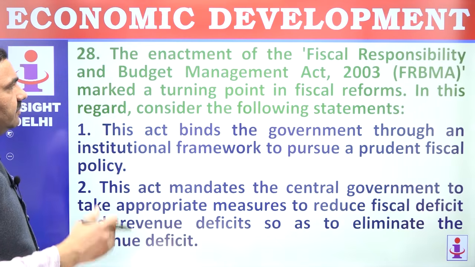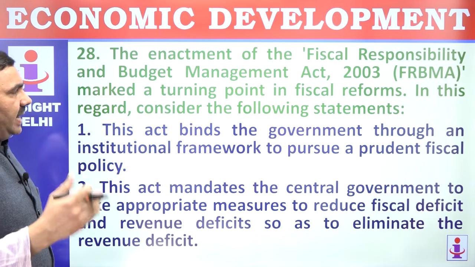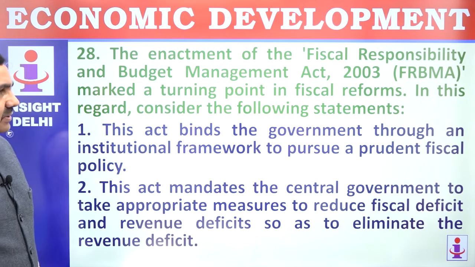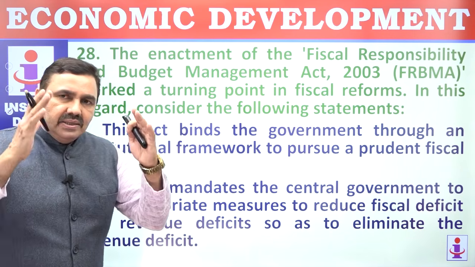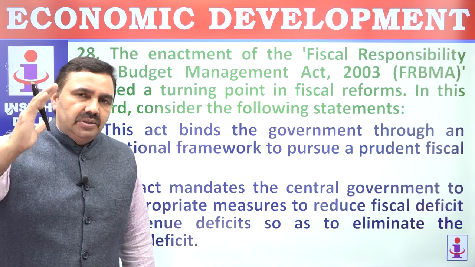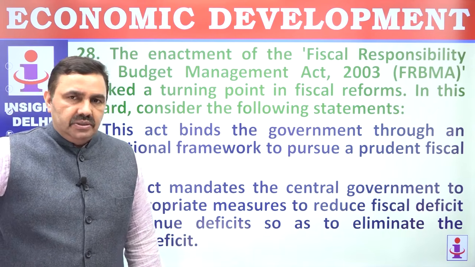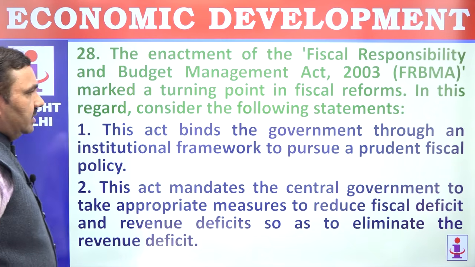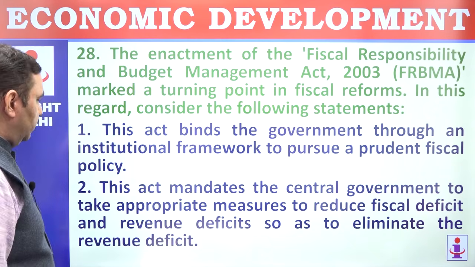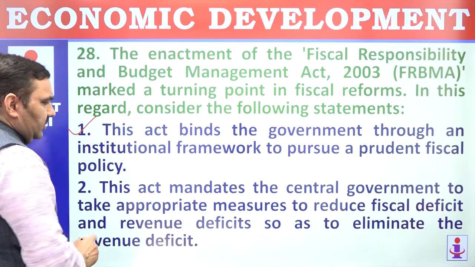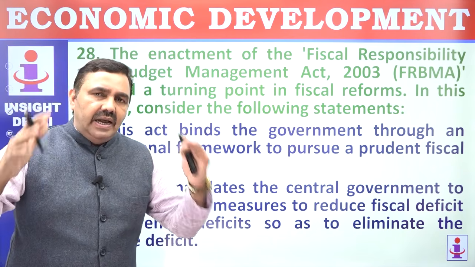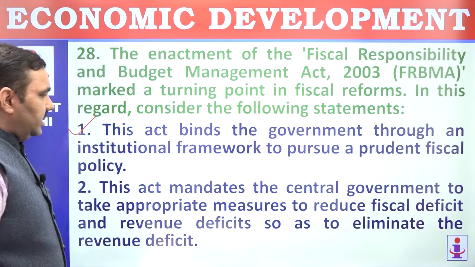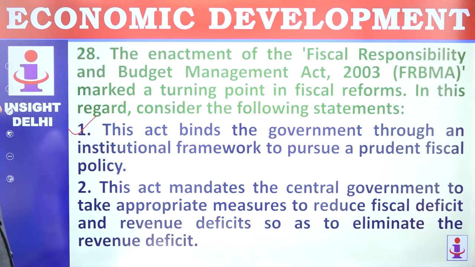28. The enactment of Fiscal Responsibility and Budget Management Act, FRBM Act 2003, marked a turning point in fiscal reforms because this act asked the government to limit fiscal deficit up to a particular percent except in emergency situations. This act binds the government through an institutional framework to pursue prudent fiscal policy. That's the meaning of prudent fiscal policy. Don't indulge in too much of expenditure if your income is less. So don't incur deficit. This act mandates the central government to take appropriate measures to reduce fiscal deficit and revenue deficit so as to eliminate revenue deficit.